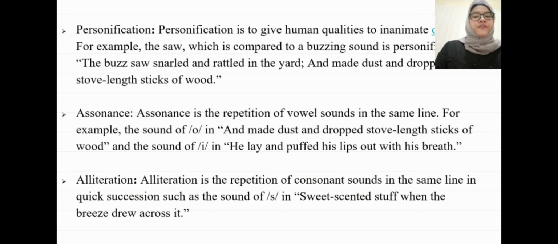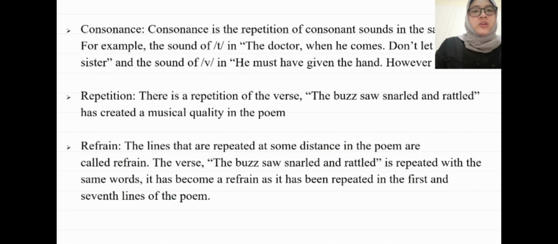Now we move to consonance. Consonance is the repetition of consonant sounds in the same line. For example, the sound of T in the sentence, "the doctor when he comes, don't let him, sister," and the sound of V in the sentence, "he must have given the hand, however it was."